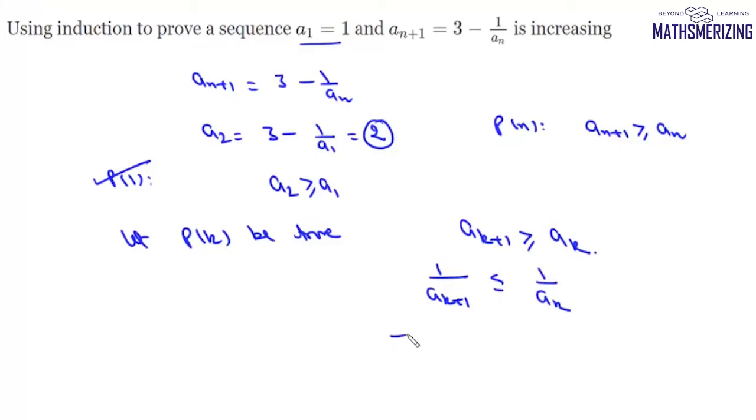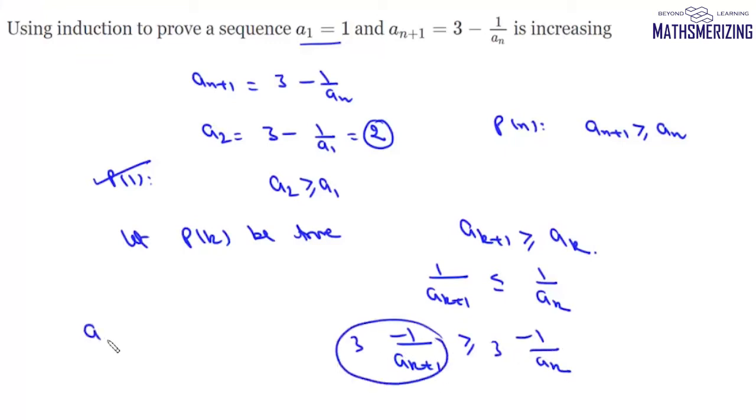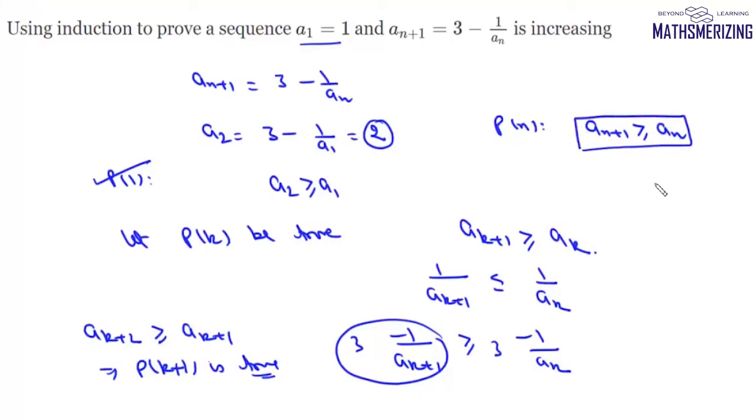Now we multiply with minus 1, we can write minus 1 upon a_(k+1) will be greater than or equal to minus 1 upon a_k, and then we'll add 3 on both sides. Now this is nothing but a_(k+2). So from here we can say a_(k+2) is greater than or equal to a_(k+1). That means P(k+1) is true. So from mathematical induction, we can say that a_(n+1) will always be greater than or equal to a_n for all n belonging to N. That is, the sequence is an increasing sequence.